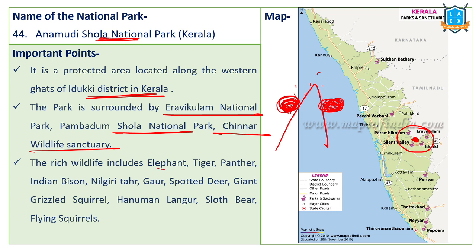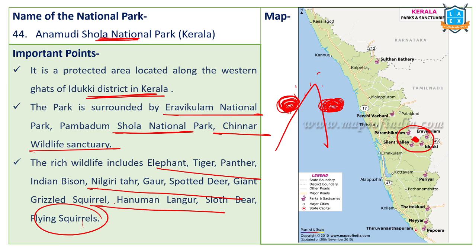This is famous for elephants, tigers, panthers, Nilgiri Tahr, grizzled squirrels, Hanuman Langur, and flying squirrels. Important, flying squirrels. These are famous in Silent Valley. Yes or no? Silent Valley National Park is located nearby. That's why we are writing all these species which are located in this Anamudi Shola National Park.